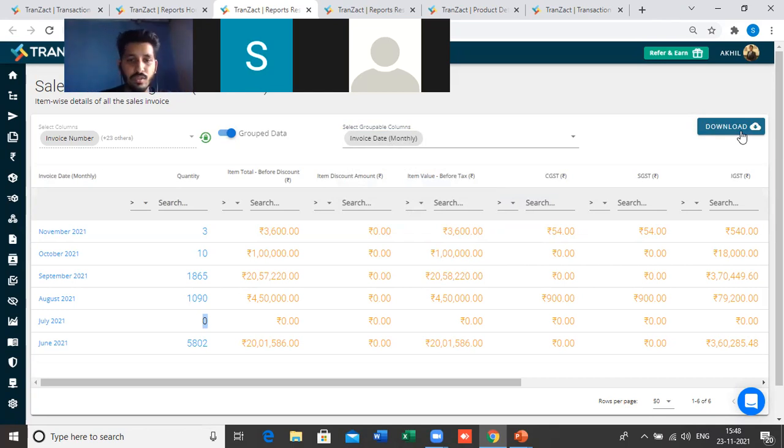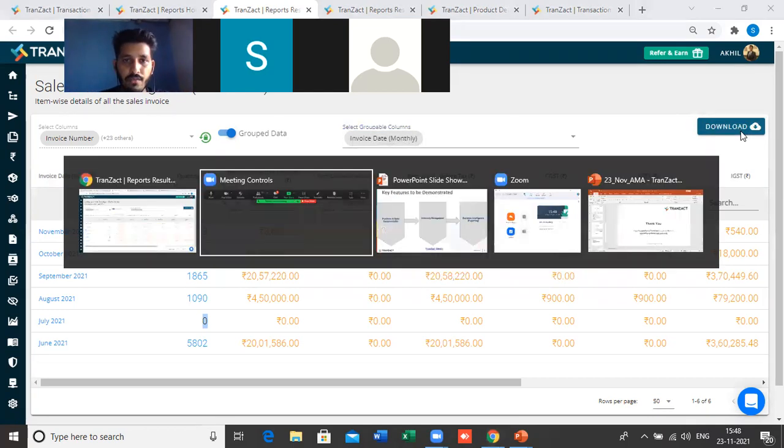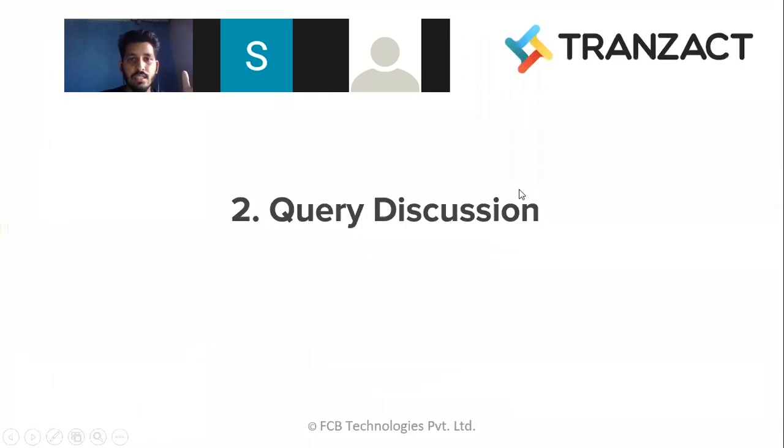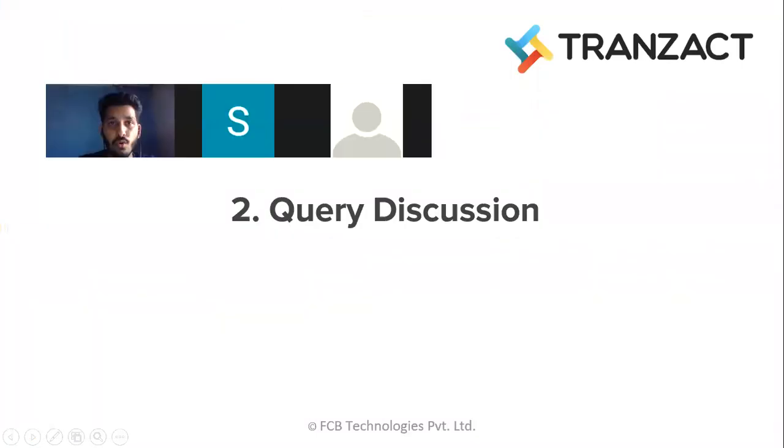So yeah, coming to the deck which we have created, we have completed this session, right? I have shown you these 3 things. Coming to the next part, which is the query discussion. If you guys have any, I think I have got two chats mainly, and then we'll come to the queries which you guys have already mentioned while registration.